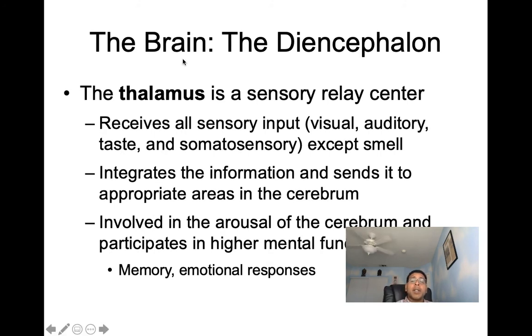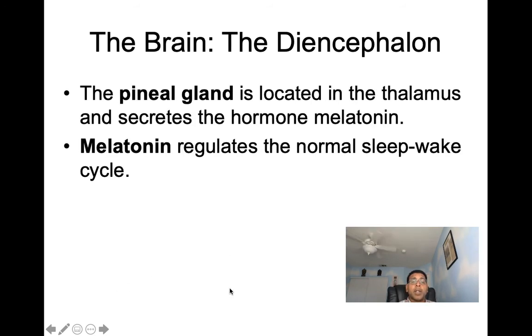Next, when we talk thalamus, the thalamus is a sensory relay center. It receives all sensory input except for smell. And it integrates that information and sends it to the appropriate area in the cerebrum. It's also going to be involved in the arousal of the cerebrum, and it participates in higher mental functions, such as memory and emotional response. And then we can look at the pineal gland. The pineal gland is located in the epithalamus and it secretes the hormone melatonin. Melatonin then regulates our normal sleep-wake cycle.